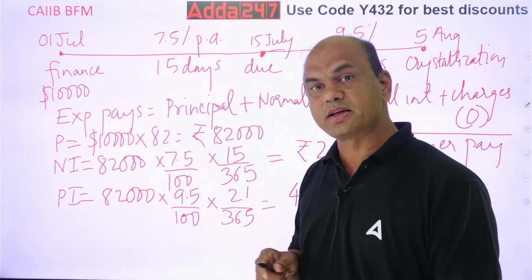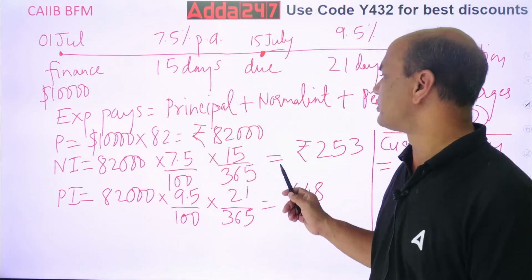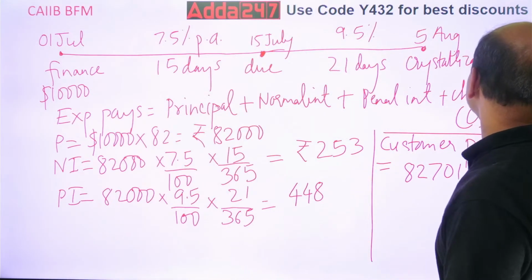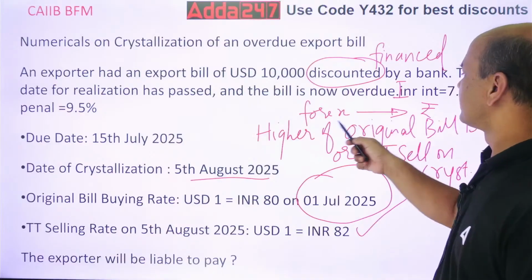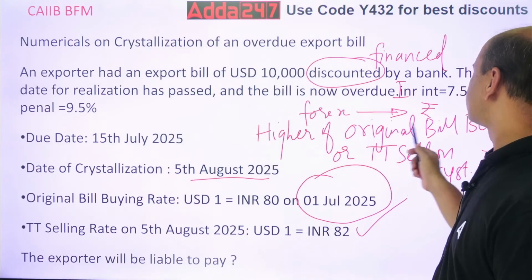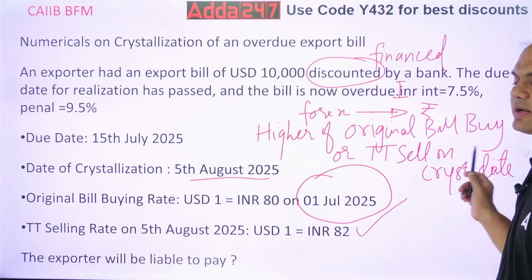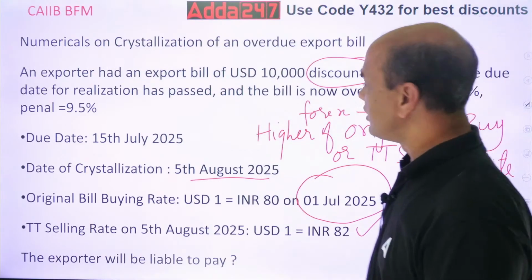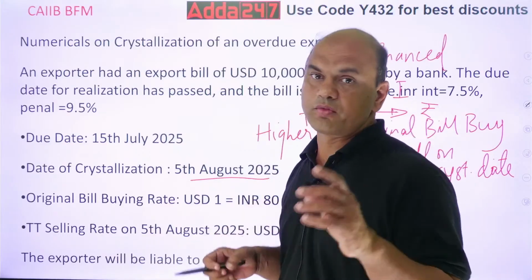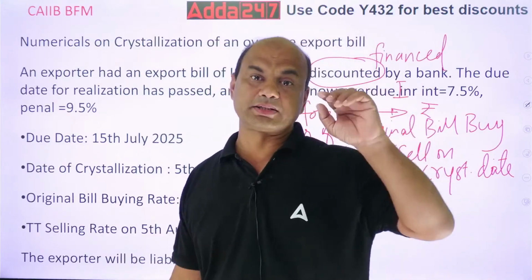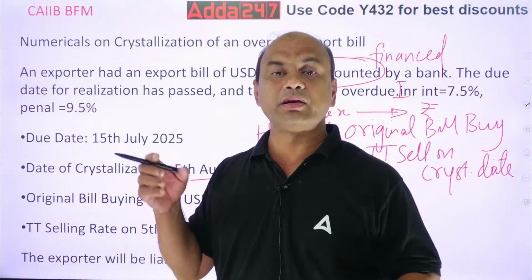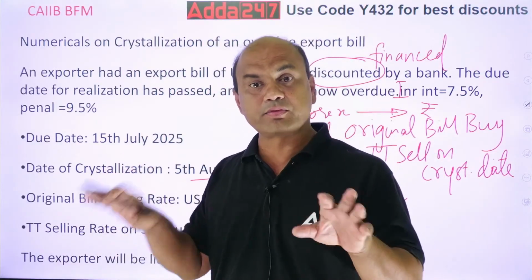What is the basic? The rate of interest to be applied is the higher of the original bill buying rate or the TT selling rate on the crystallization date. This part is very important. Higher of the bill buying rate, when I purchase the bill, and the rate whenever I am selling the bill, the higher of these two.